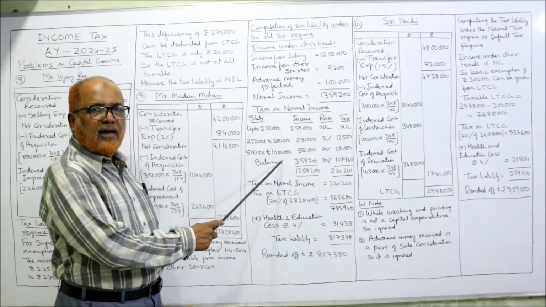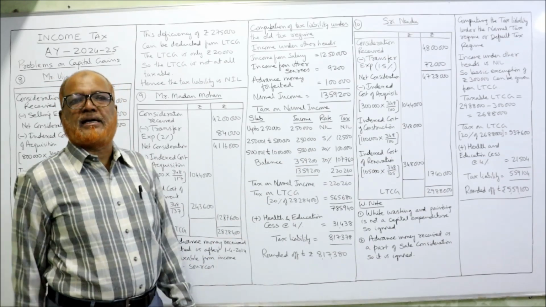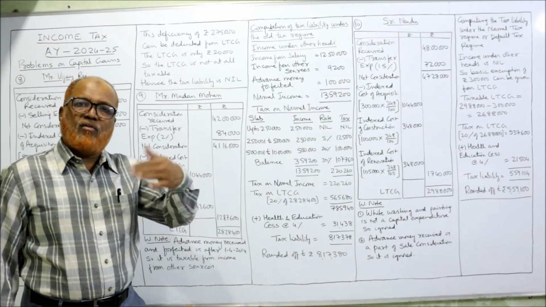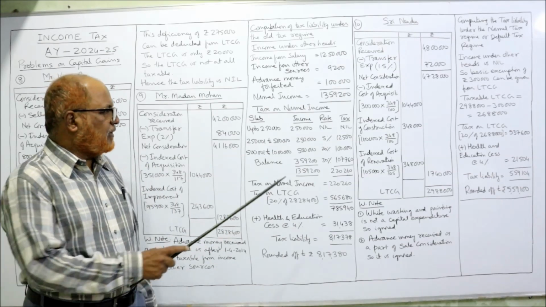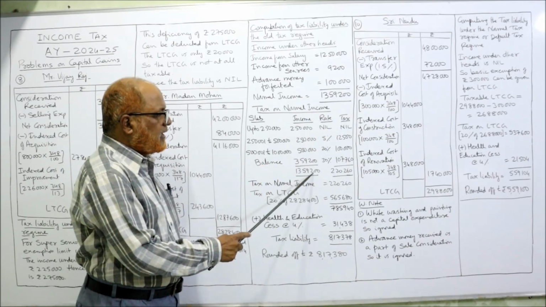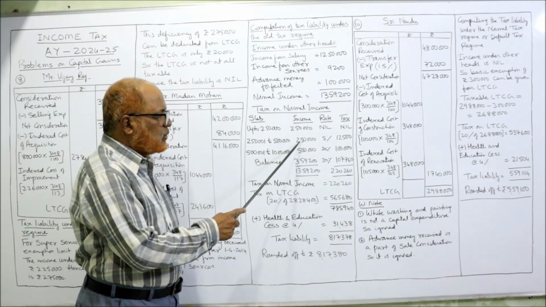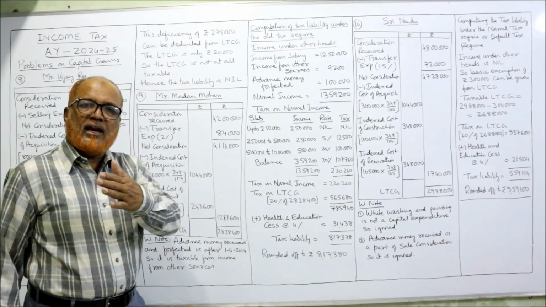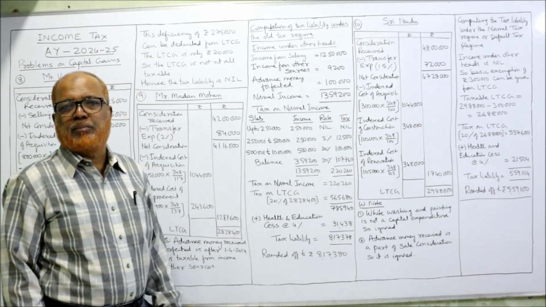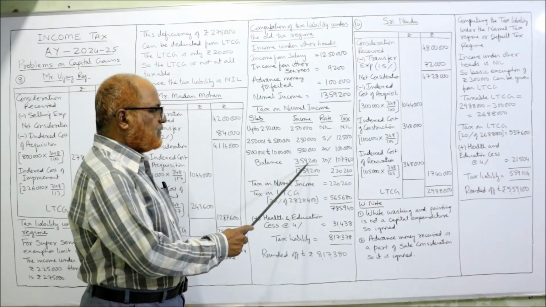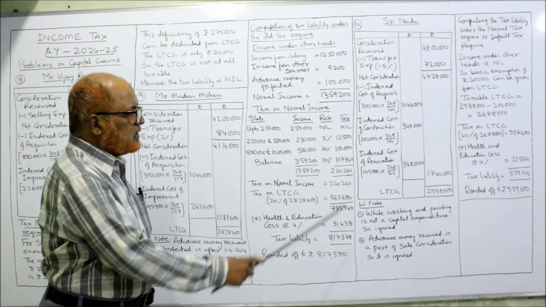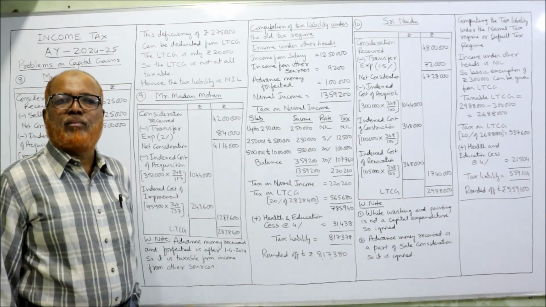Income is 5 lakh, 20% is the tax rate. So 20% of 5 lakh comes to 1 lakh. And finally, over 10 lakh rupees, whatever is the balance. Total income was 13,59,200. From 13,59,200, subtract 2,50,000, 2,50,000 and 5 lakh. So 10 lakh rupees you subtract. The remaining 3,59,200, on which the tax rate is 30%. So multiply 3,59,200 into 30%, 1,07,760. Take the total, 2,20,260. This is the tax on the normal income.